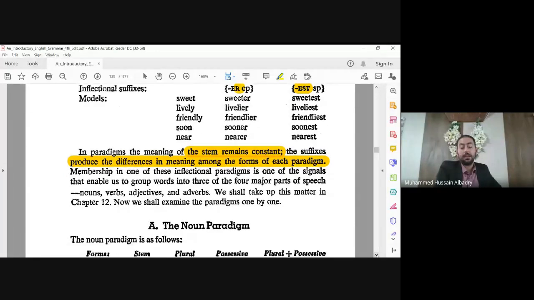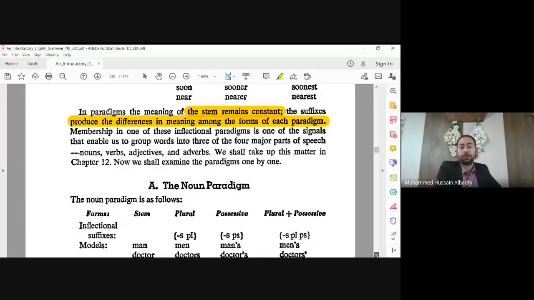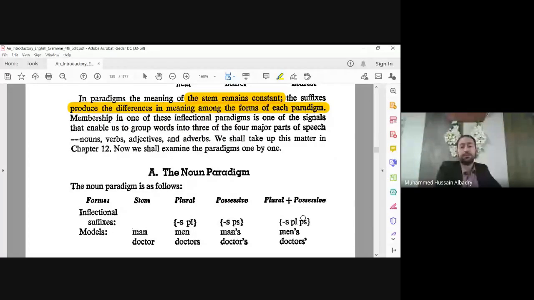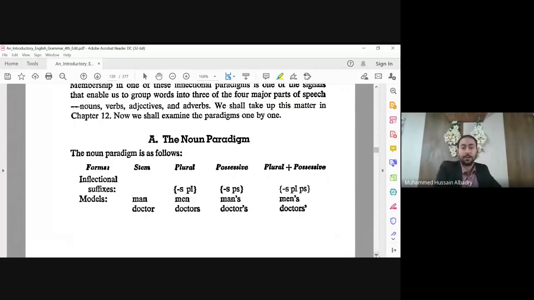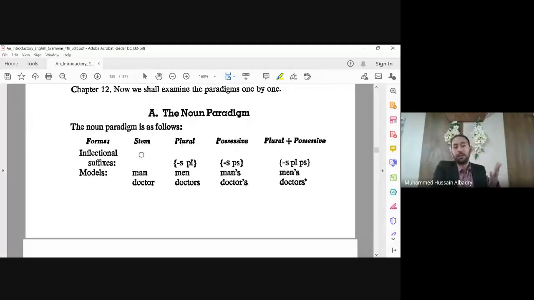Here we have number one, the noun paradigm, which we just talked about. In this chapter we are going to explain these four types. So we start with the noun paradigm. We said that with nouns we have plural, for example doctor, doctors, girl, girls. With irregular, man, men. Or possessive, man's, doctor's, or plural possessive, men's, doctors'.